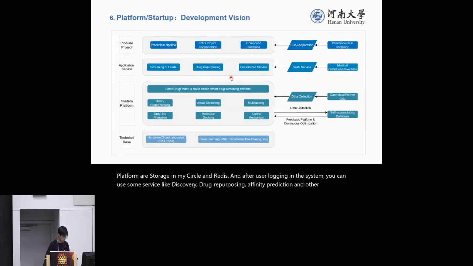This is the development vision of our platform. In the technical base, there is hardware like GPU, CPU, cloud resources, and deep learning-based methods. In the system platform, it is our Smart Drug Finder. This platform includes modules like laboratory processing, virtual screening, multitask scheduling, and the docking and caching mechanism can make the platform run more smoothly.